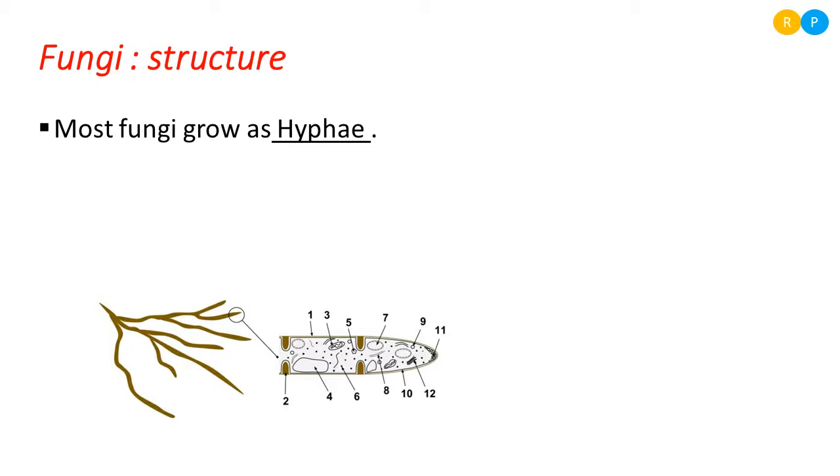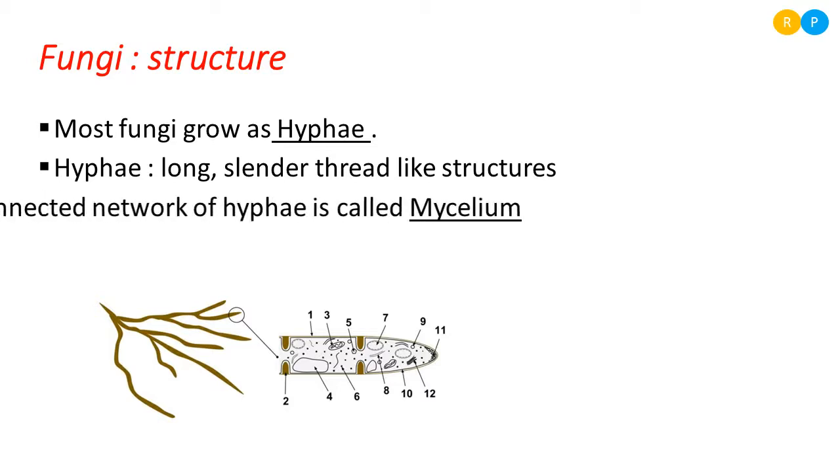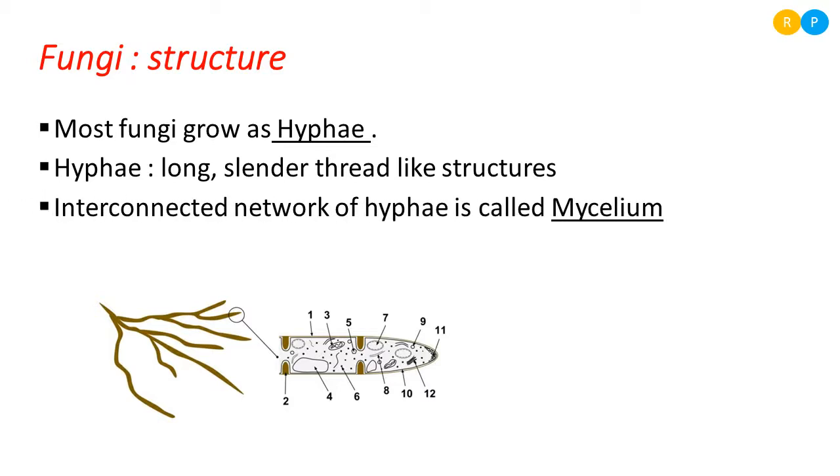So most of the fungi grow as hyphae. This is the new word, hyphae. What is meant by this hyphae? Hyphae is a long, slender, thread-like structure. Most of the fungi grow in the form of thread-like structure, and that long thread is called hyphae. Many hyphae are interconnected in the form of a network. That network of hyphae is called mycelium.